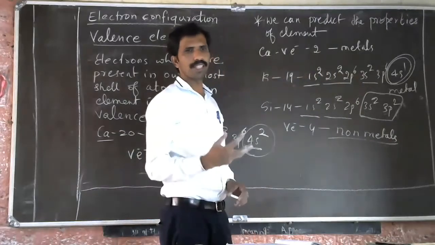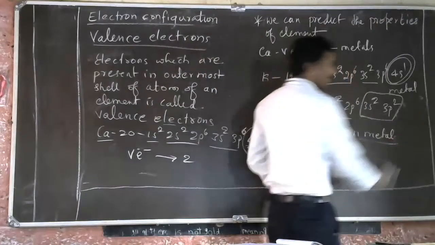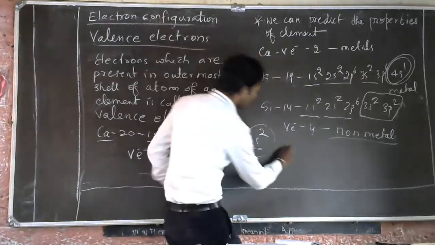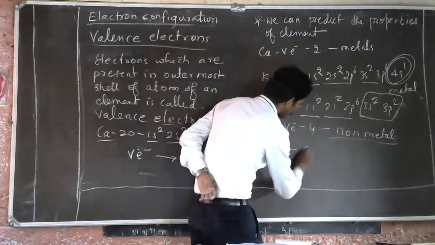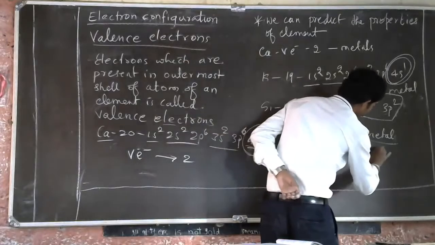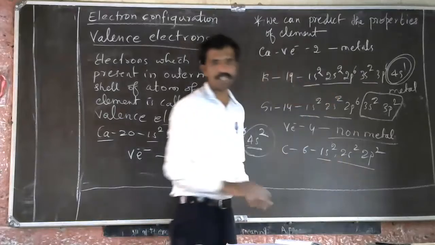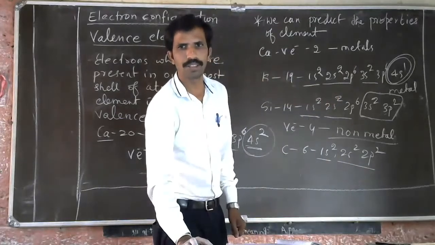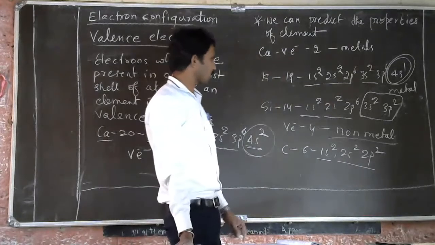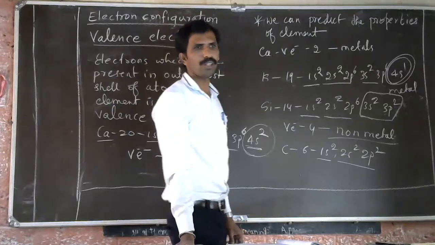So it is a non-metal. If we take carbon, atomic number 6: 1s2, 2s2, 2p2. How many electrons are present in the outermost shell? Karun, what is the valence electron of carbon?